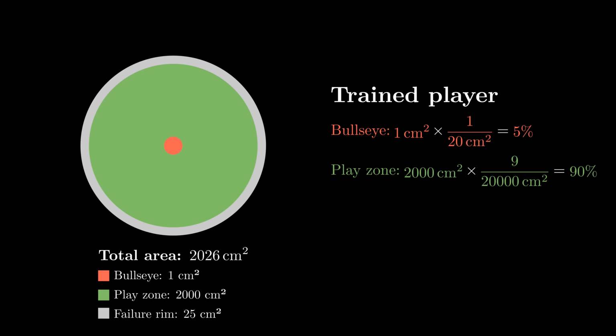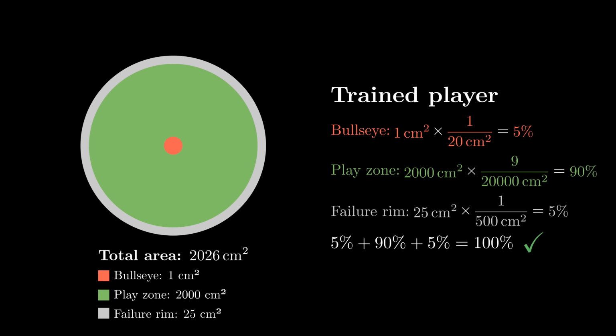And finally, the failure run. 25 square centimeters with 1 over 500 per square centimeter. That's another 5%, same chance as the bullseye. Added up, 100% chance: every possible outcome was accounted for. Every atom got a positive exact probability, even if infinitesimal.